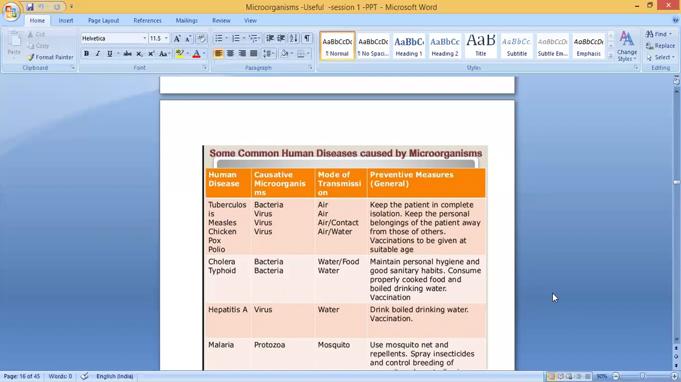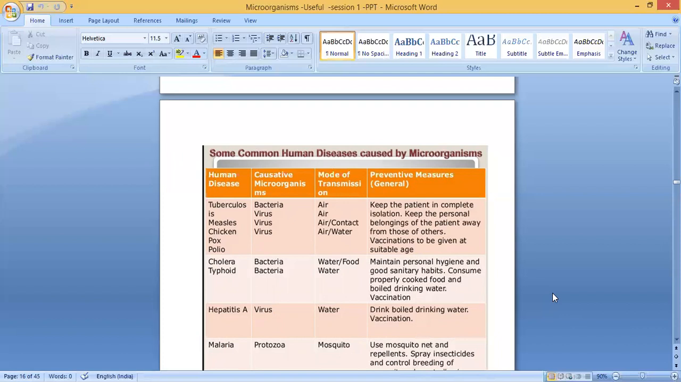First one is keeping the patient in complete isolation. The person should be separate from others. Keep the personal belongings of the patient away from those of others. If the person is using one plate or dress, it should be kept away from others. Others should not use the same dress or the same plate. Then vaccination should be given at a suitable age.